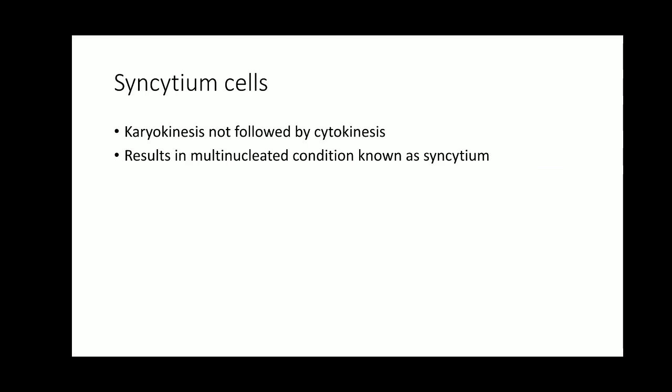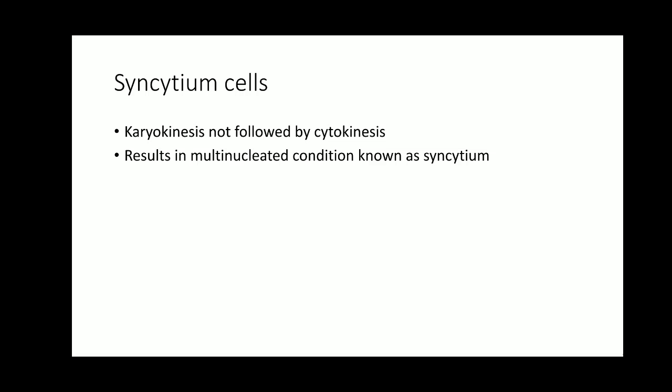So under conditions like the nucleus divides but the cytoplasm does not, it produces syncytium cells, or several cells merge together retaining their nuclei but the cell membranes or the cell walls are broken. In that condition also it results in syncytium cells. Clear, students?